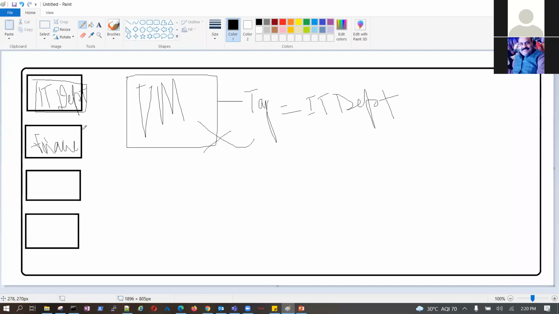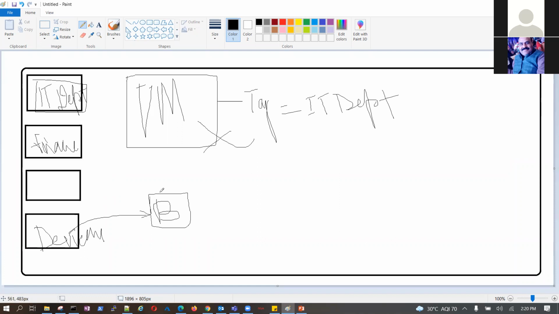Another example with the same thing. Now this is my developer team. And in development, I want only B series machines to be created.